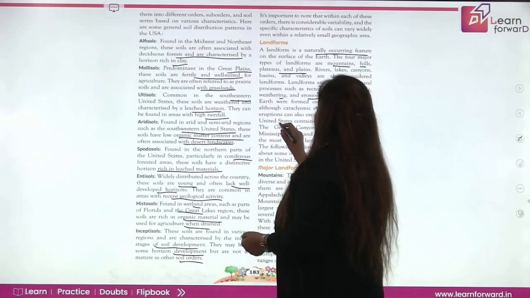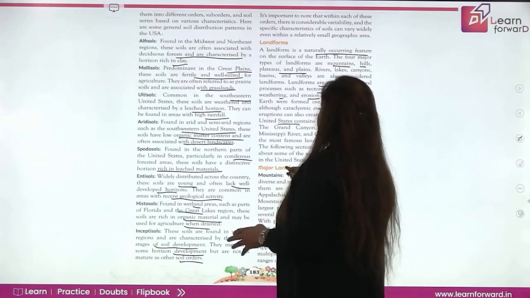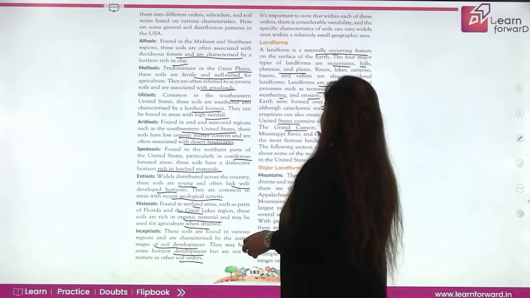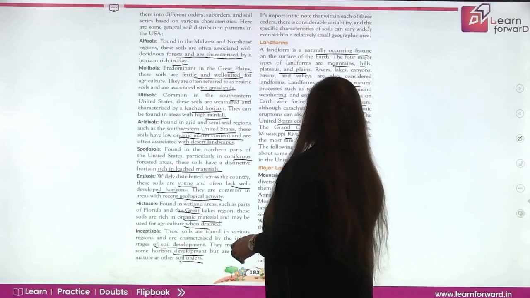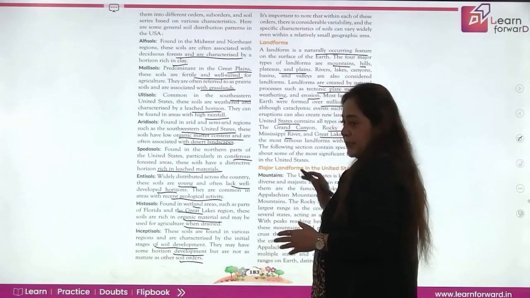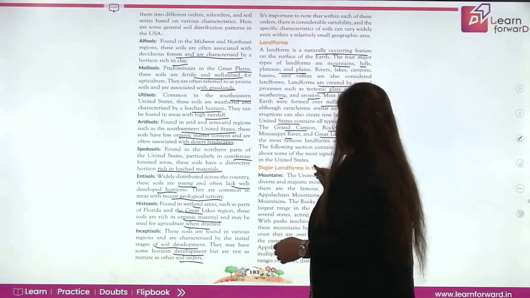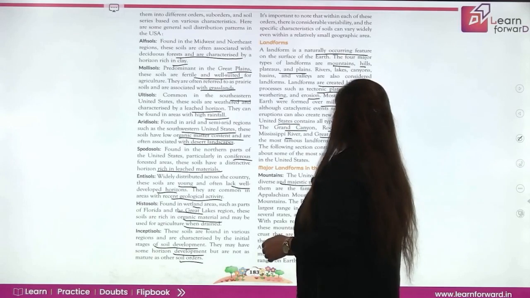Then if we talk of the United States, it contains a lot of landforms like the Grand Canyon, the Rocky Mountains, the Mississippi River, and the Great Lakes. These are very famous landforms in the US. Now let's study all the landforms in detail. First, let's talk of the mountains. So the United States is known for its diverse and majestic mountain ranges.